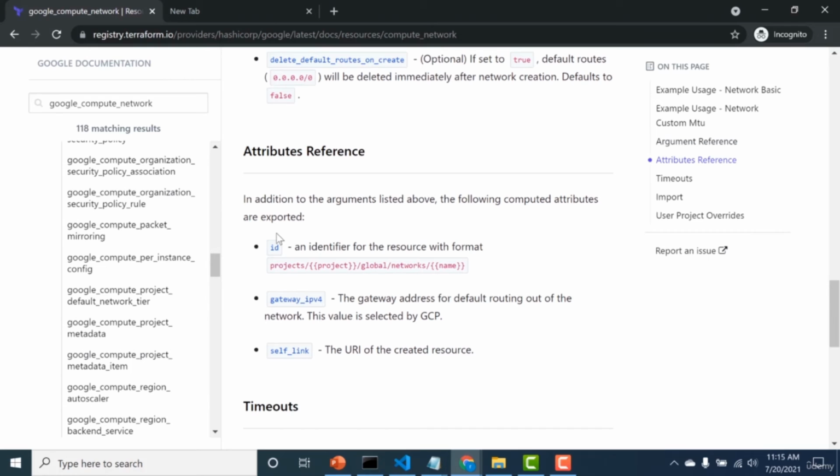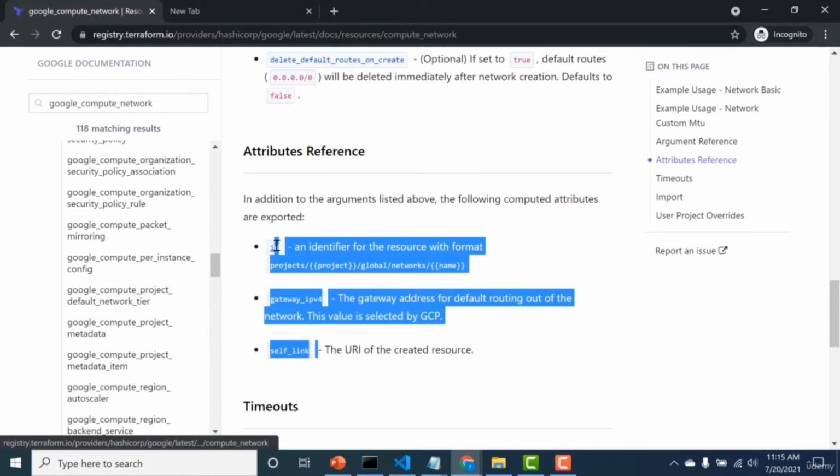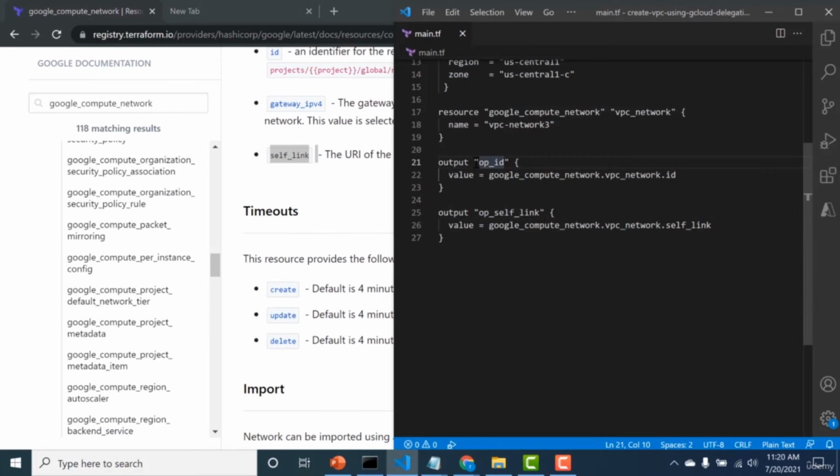So we can get the ID, an identifier for the resource, the gateway IPv4, the gateway address for this particular network, as well as the self link. So let's get these particular values using the output variable. So here I've created two output variables, that is op_id and op_self_link. So to get the values, what you need to do is you need to give the type. So here again it's Google Compute Network, and then the name of the particular type, again it's vpc_network, and then you need to give ID and self link. So this is basically the output that you would get.